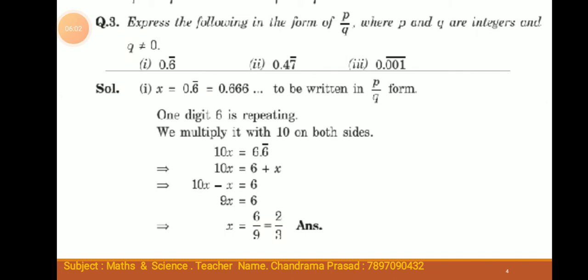Now subtracting, we get 10x minus x equal to 6, or 9x equal to 6, or x equal to 6 by 9, which equals 2 by 3. Therefore you can say that 0.6 bar equals 2 by 3, which is in the form of p by q.